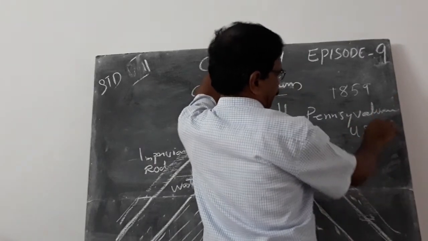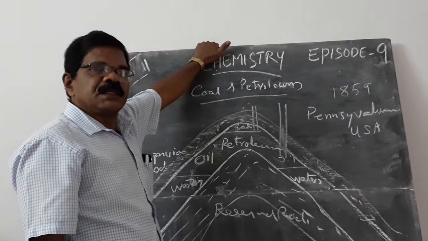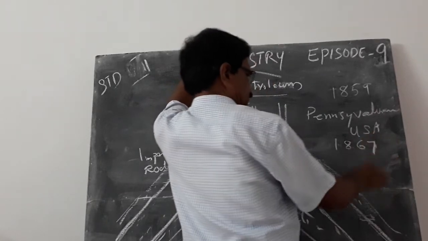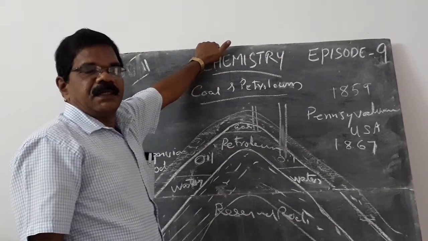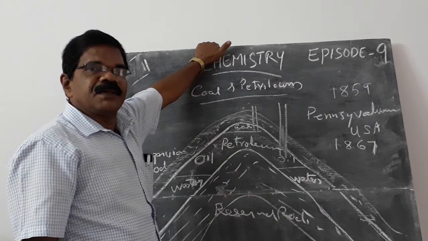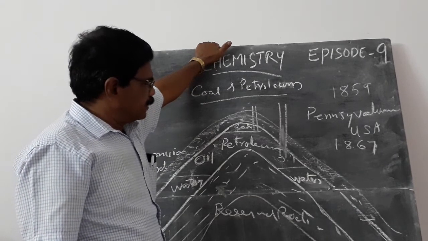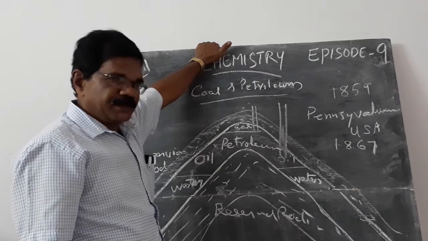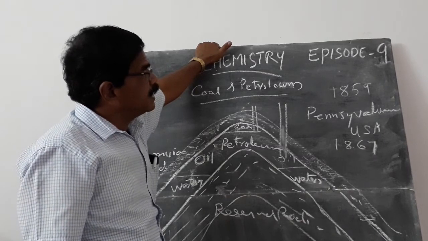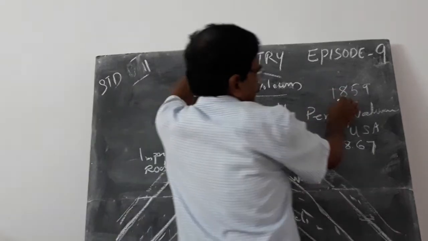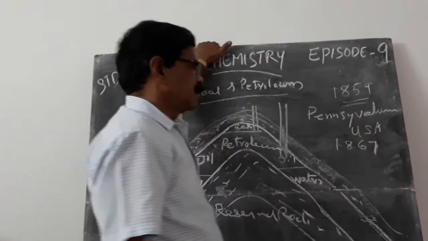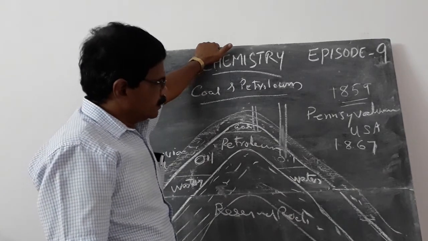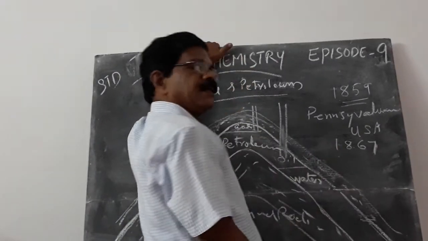Then in 1867, in India at Assam, another oil well was drilled, and we also started mining oil from under the seawater.